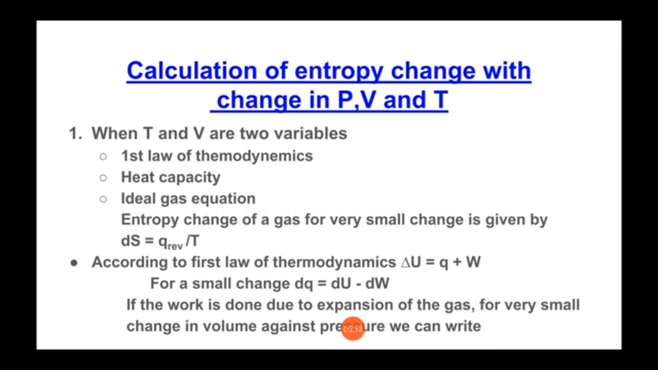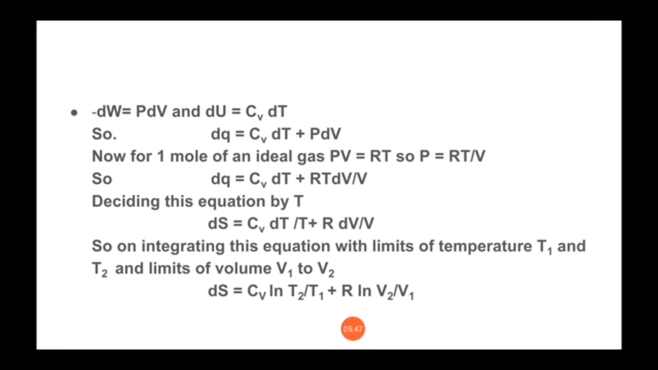The equation is this one. We are substituting these values in this equation, that is dq is equal to du minus dw. So it becomes dq is equal to cv dt plus pdv. So instead of du we have written cv dt, and instead of minus dw we have replaced pdv.